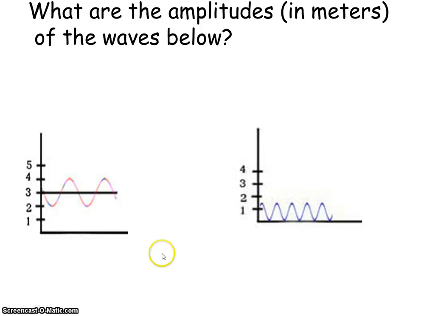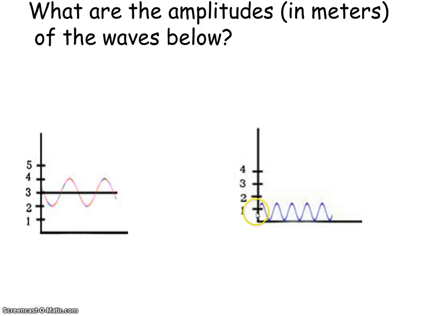So here we can look at these amplitudes, right? This line is obviously the resting point or the baseline, right? And this is the distance that that wave travels from the baseline. So here we can measure the trough. Obviously it drops down to 2. So if it starts at 3 and drops down to 2, I think we know that's a 1 meter amplitude. And you can see that amplitude again here as it goes from the baseline up to 4. So from 3 up to 4, that is 1.